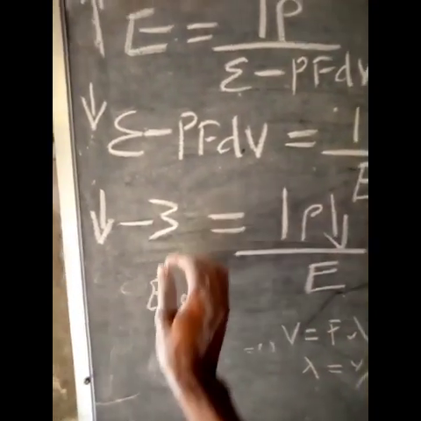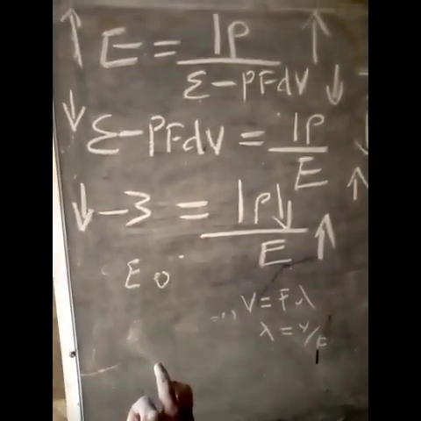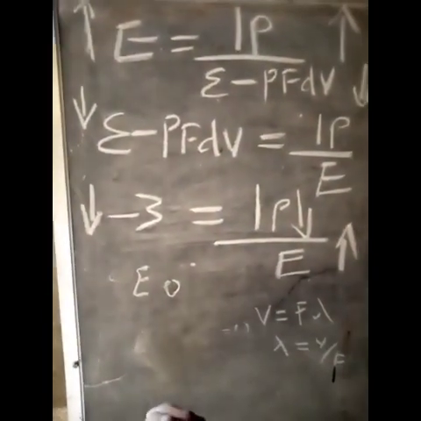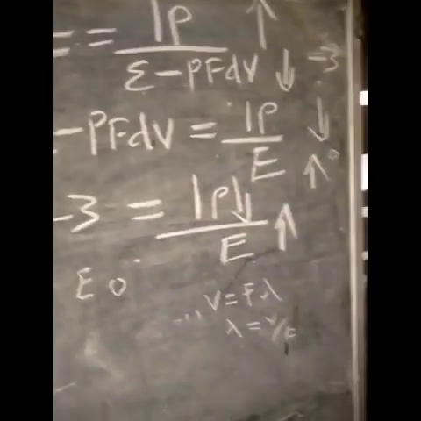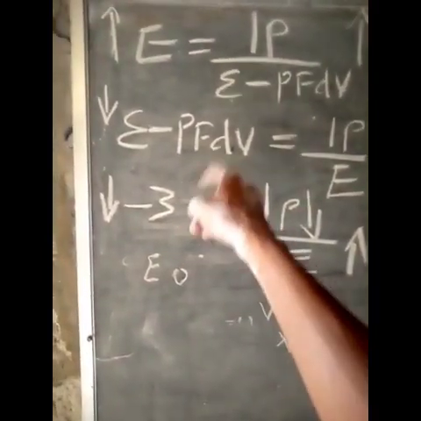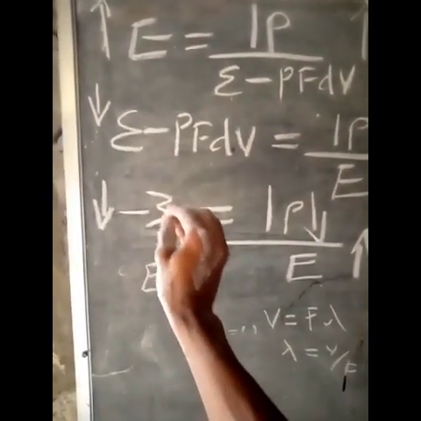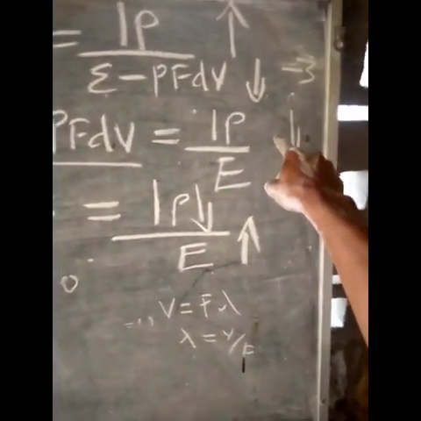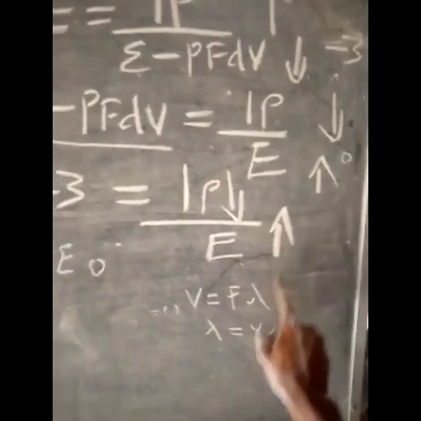So in a country, you have to focus on E minus PFDV. Don't get into entrepreneurship as a country. Create the environment, and the people will get into it. When you do it this way, inflation will be checked properly. So this is why capitalist countries are really the best, because the government is not going into entrepreneurship. The government of a capitalist economy focuses on E minus PFDV. That's why it leads to a decrease. They focus on this, thus reducing the value, which leads to a decrease in price and an increase in entrepreneurship.